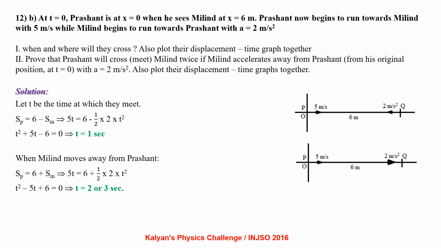Prove that Prashant will cross Milind twice if Milind accelerates away from Prashant from his original position at t equal to 0 with a equal to 2 meter per second square. Also plot their displacement time graphs together.